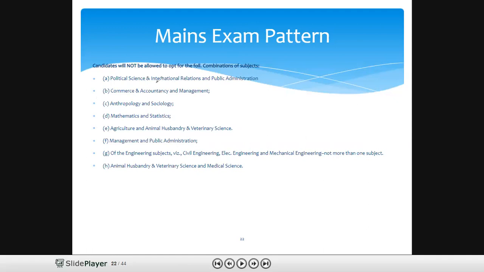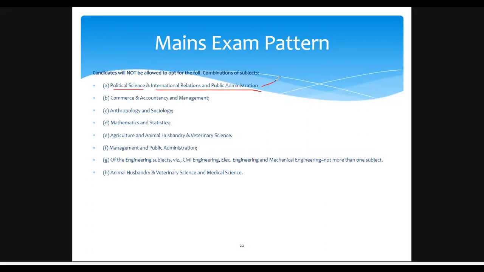Political science and international relations and public administration, you cannot choose. Commerce and accountancy and management, you cannot choose. Anthropology with sociology, you cannot choose. Mathematics and statistics, you cannot choose. Agricultural and animal husbandry and veterinary science, you cannot choose. And management and public administration, you cannot. Of the engineering subjects, more than one subject. So animal husbandry and so on, you cannot choose these.